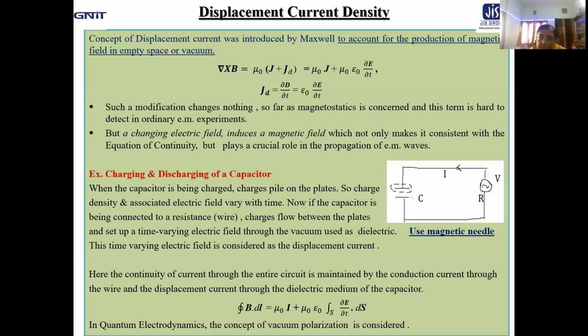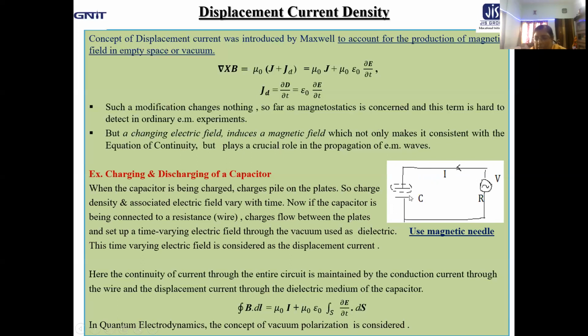Now, as the capacitor is being connected to a resistance, that means with a wire, naturally, this charge density changes with time, creating a time varying field through the vacuum, because the vacuum is used here as dielectric unless otherwise specified, to make the continuum of the current. This time varying electric field is considered as displacement current.